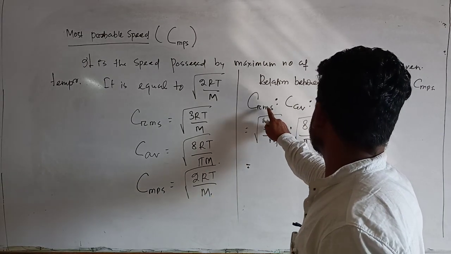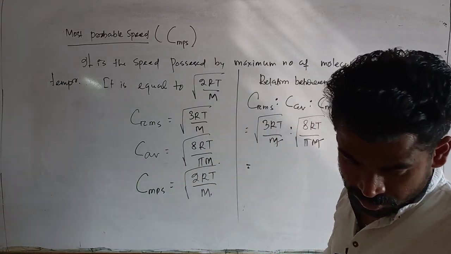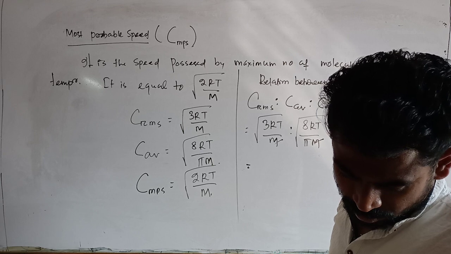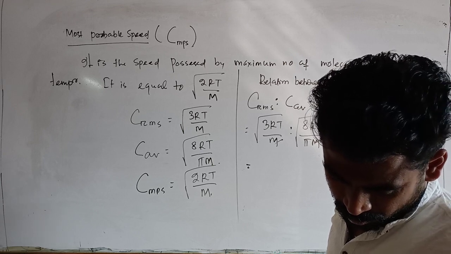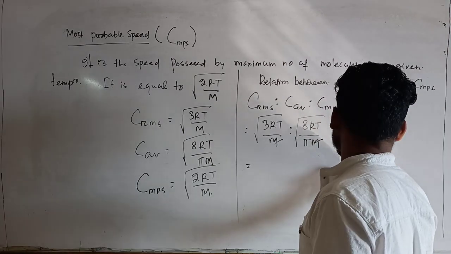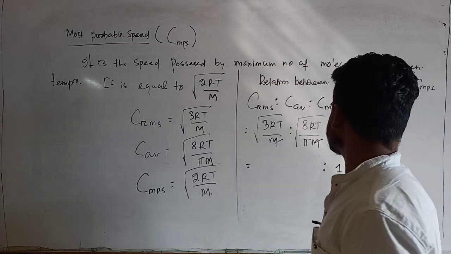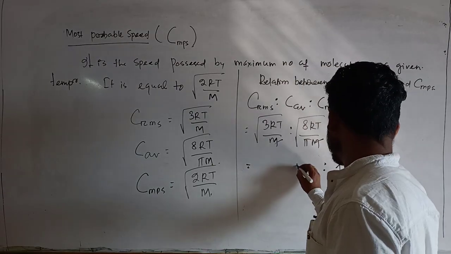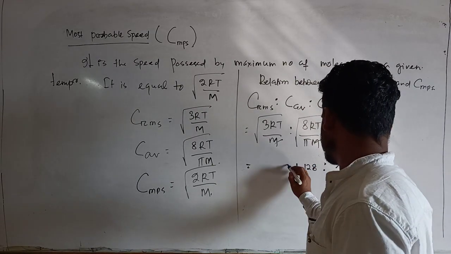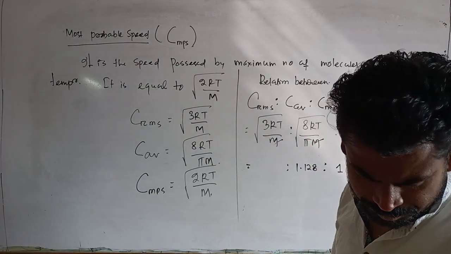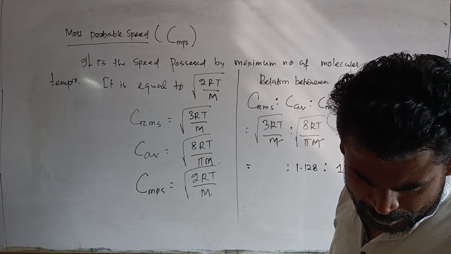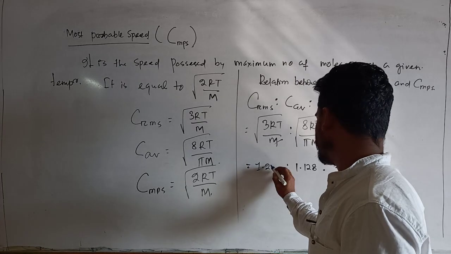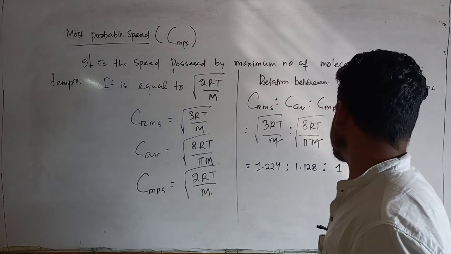And the ratio you can remember like this: most probable speed is to average speed is to RMS speed equals 1 is to 1.128 is to 1.224. This is the ratio.